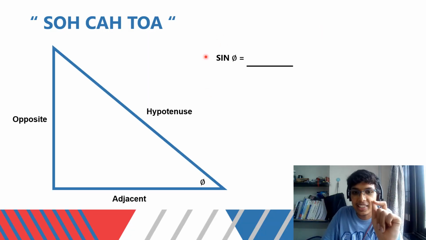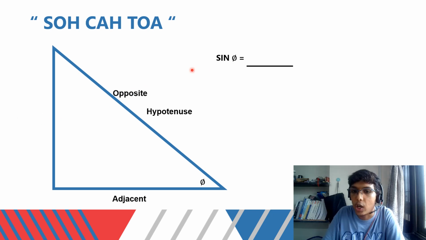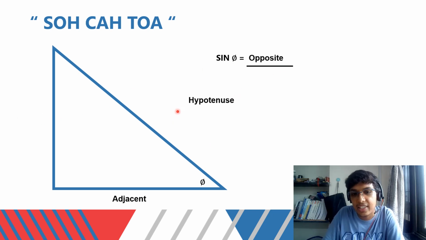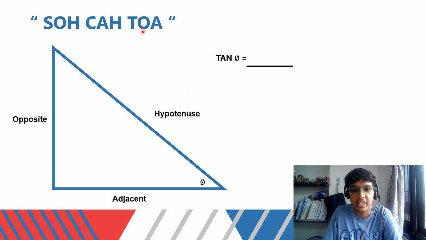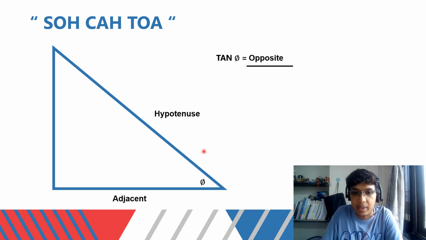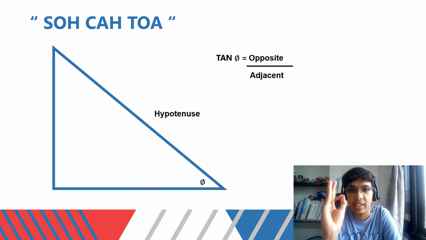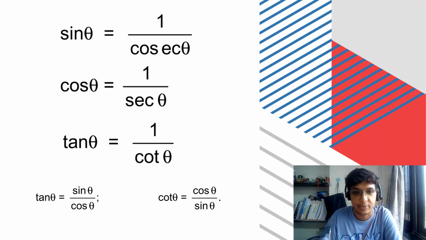For example, let's take sine theta. This is the angle theta, and S is sine, O is the opposite side, and H is the hypotenuse. That is SOH. Now let's look at CAH. C is cos, A is the adjacent side, and H is the hypotenuse. And TOA, as you all have guessed until now, this is opposite by adjacent, and T is tan. So the mantra for trigonometry is SOH CAH TOA, and your life will be set.